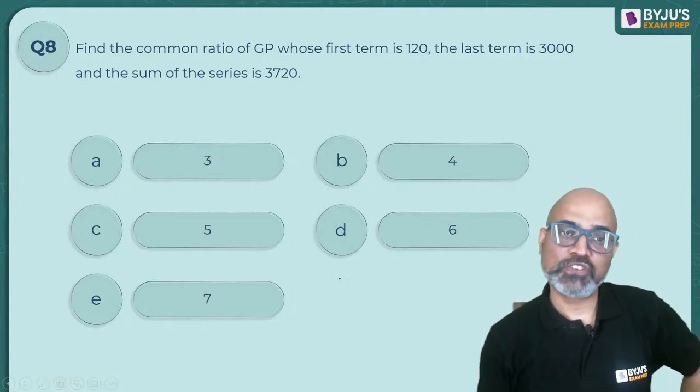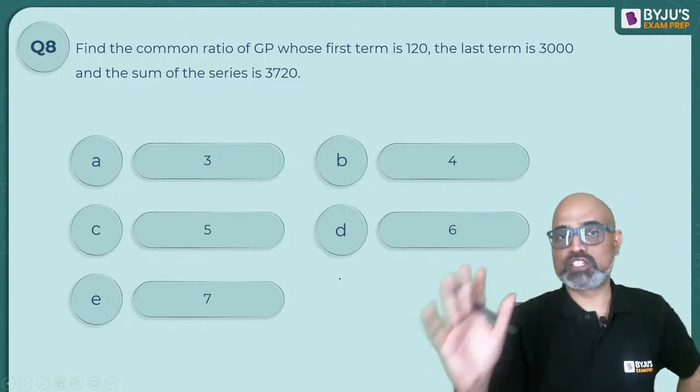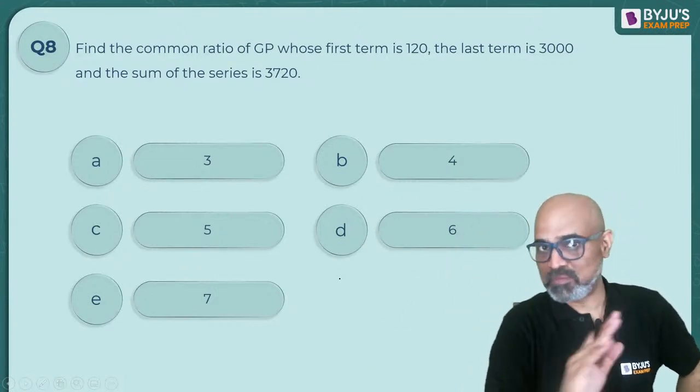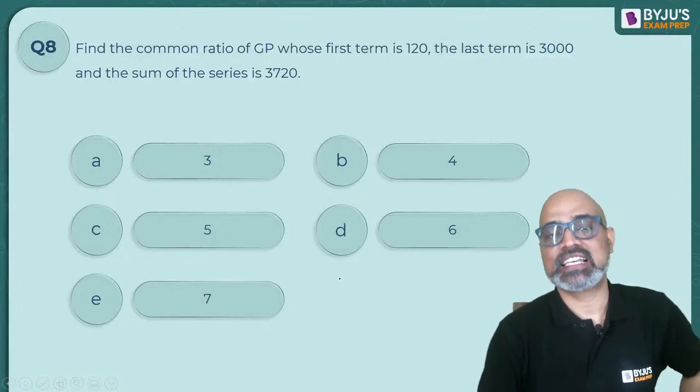Find the common ratio of geometric progression whose first number is 120, last number is 3000, and sum of the series is 3720.